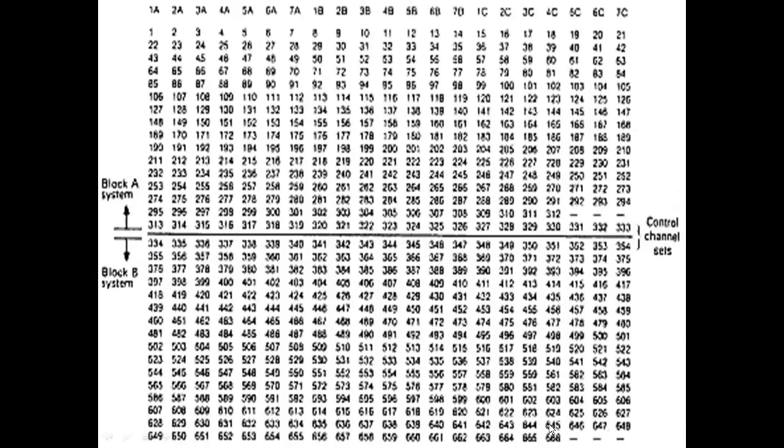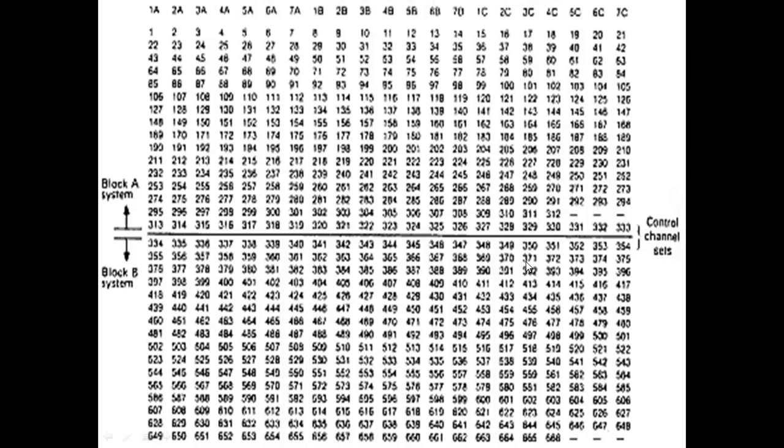In the block A system, the setup channels are from 313 to 333. This line represents the setup channels, and all the remaining channels are voice channels. We have 21 setup channels for block A, and as well as 21 setup channels for block B.